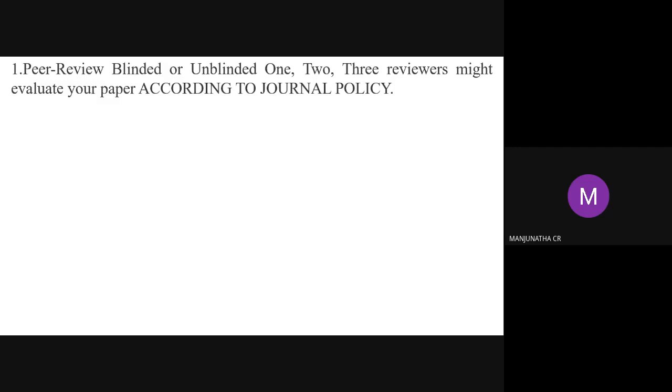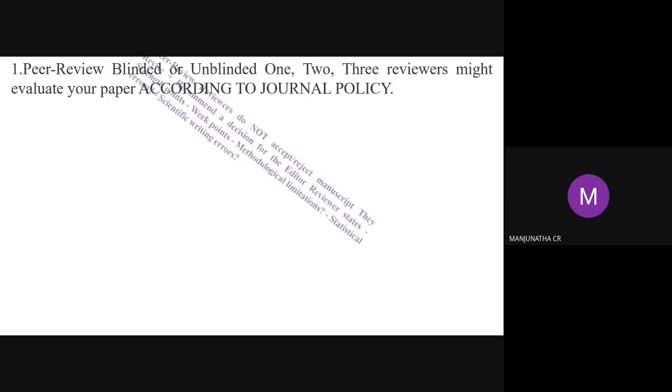So better to go for blinded review. If your research is very good, go for blinded review. Also, at publication, they give the blinded method only. Blinded has more weightage than the unblinded. According to journal policy, some journals have both methods, but I will select blinded every time. If you are from another country, or Indian, some reviewers can reject it without seeing. So that's why blinded is better. They don't know which country. Whatever the theme is, whatever the research body is, they will study it and comment on that.